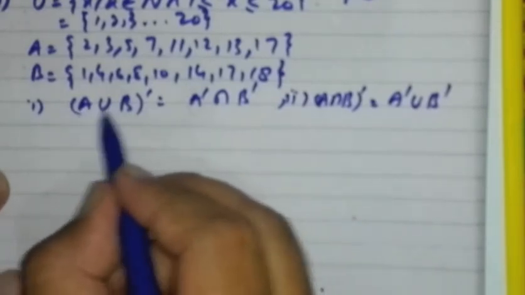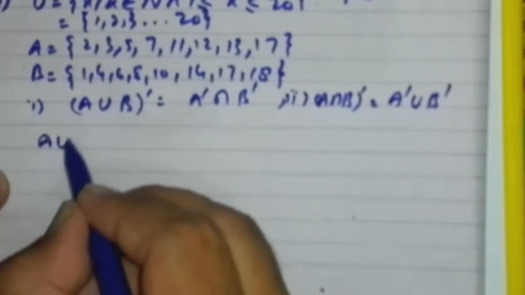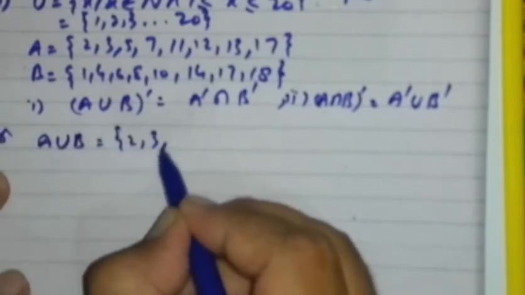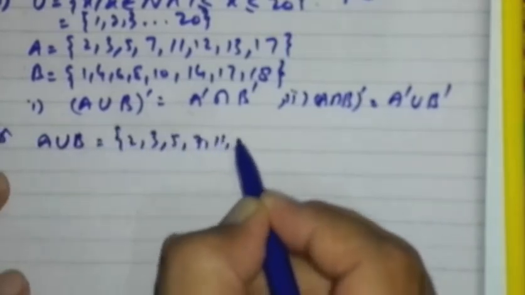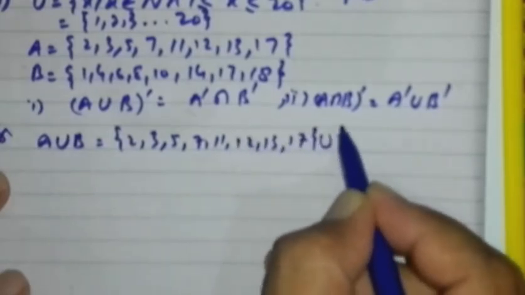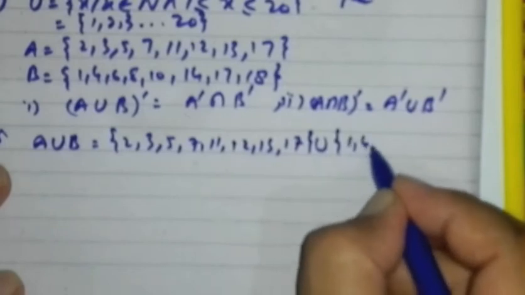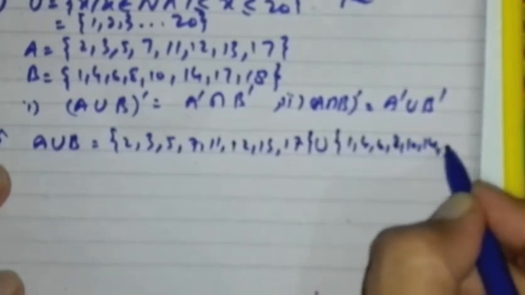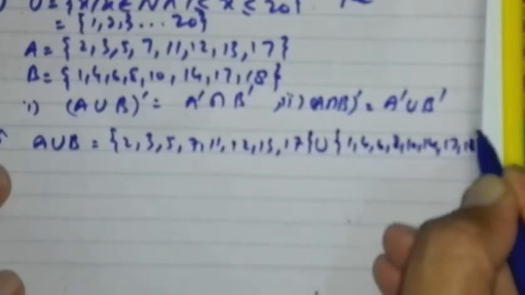For this we will first find A union B. Solution: write set A, 2, 3, 5, 7, 11, 12, 13, 17, union set B, which is 1, 4, 6, 8, 10, 14, 17, 18.